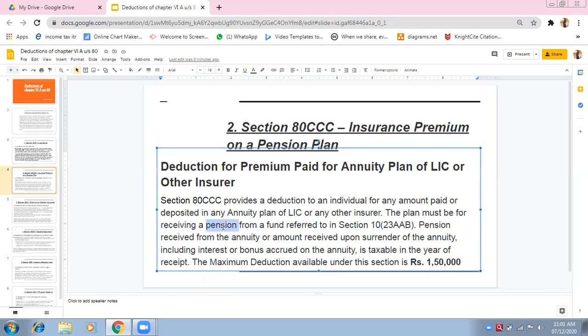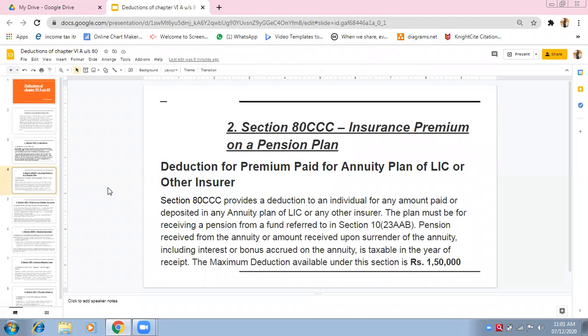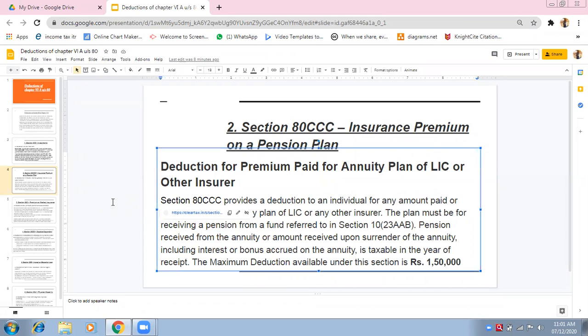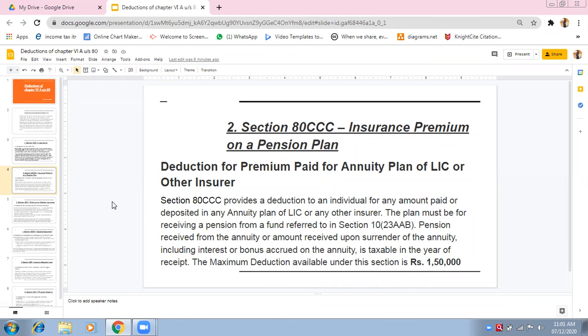See, the word pension is very important. Deduction for the premium. Now, deductions will be available for the premium, not for the amount that you have invested. The deduction will be available for the premium that you pay to the company. Section 80CCC provides a deduction to an individual for any amount paid or deposited in an annuity plan of LIC. It should be an annuity plan of the LIC or with any other insurer. The plan must be receiving a pension.